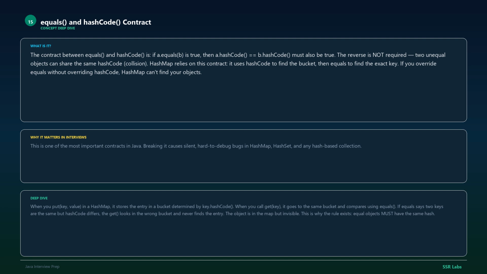Let me go deeper. When you put a key and value in a HashMap, it stores the entry in a bucket determined by key.hashCode. When you call get(key), it goes to the same bucket and compares using equals. If equals says two keys are the same but hashCode differs, the get looks in the wrong bucket and never finds the entry. The object is in the map but invisible. This is why the rule exists. Equal objects must have the same hash.